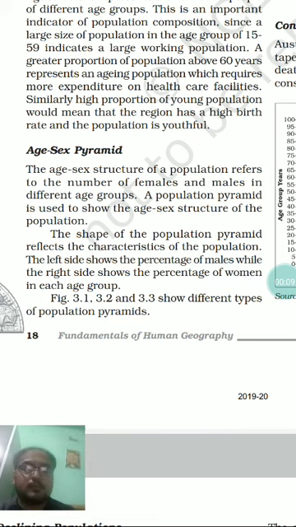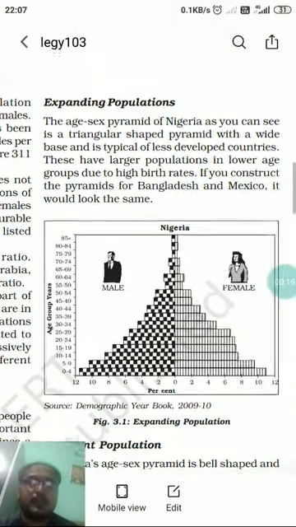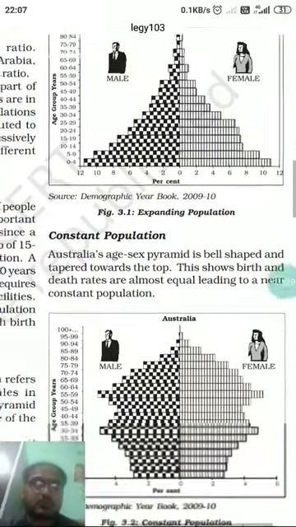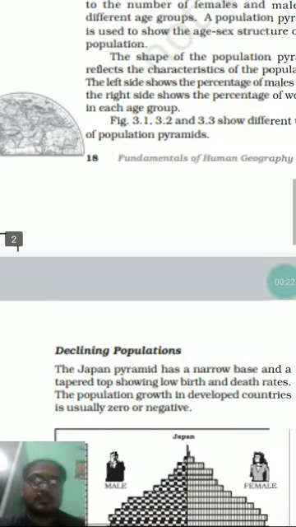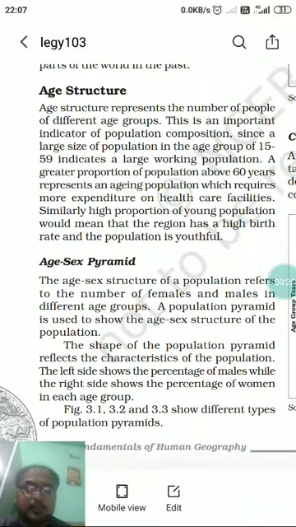We have seen all the features of these age-sex pyramids. We already saw that there are three types of age-sex pyramid. First is expanding population, second is constant population, and then comes the declining population. We saw in the last class what an age-sex pyramid is.